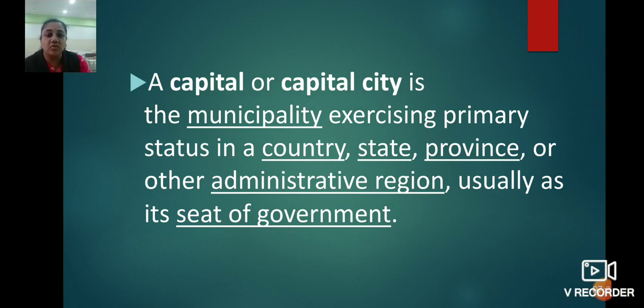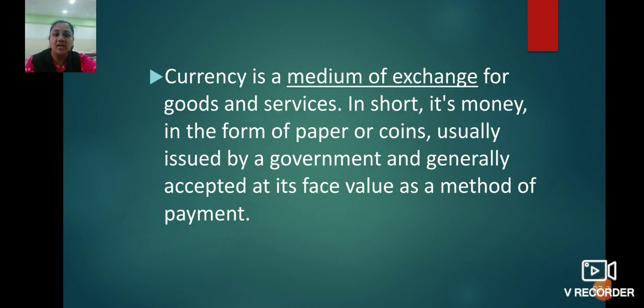Now in the next question we have to identify some capital cities also. With that we have to identify the currency of that country also. Now what is meant by currency, children? Currency is a medium of exchange for goods and services.